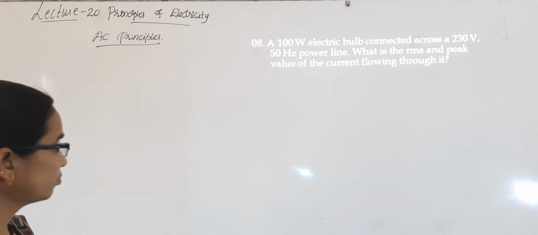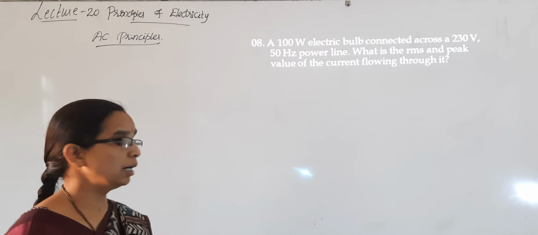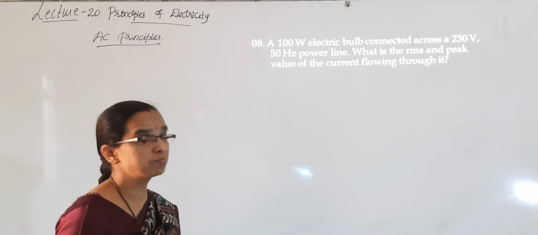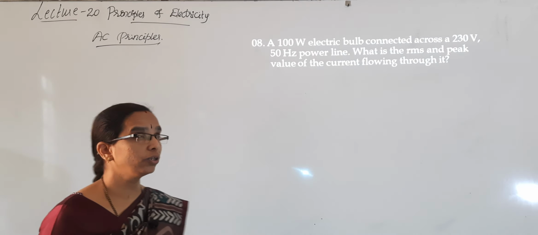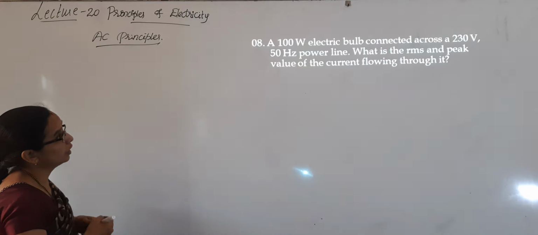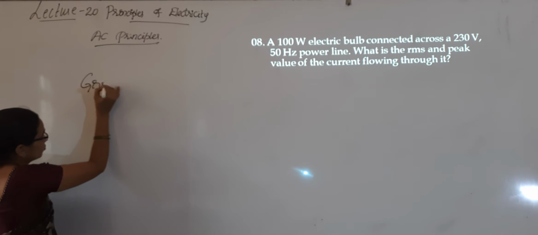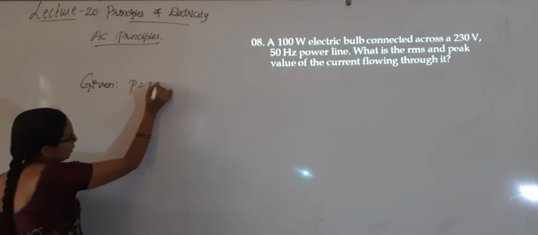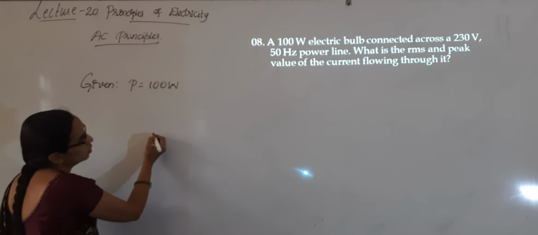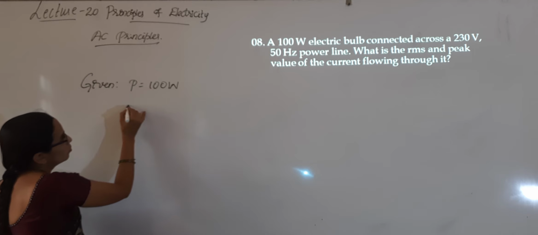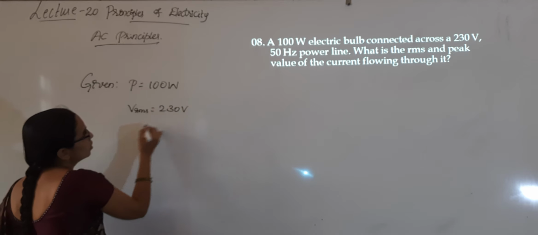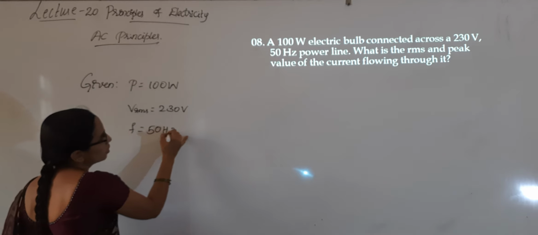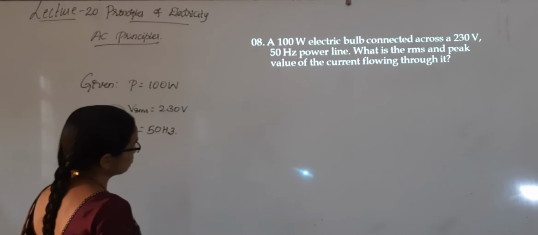Next problem is, a 100 watt electric bulb is connected across a 230 volt 50 hertz power line. What is the RMS and peak value of the current flowing through it? They have given the power here. What all is given? Power is equal to 100 watt and Vrms they have given, that is equal to 230 volts. Frequency they have given, 50 hertz. What we need to calculate? RMS and peak value of the current.